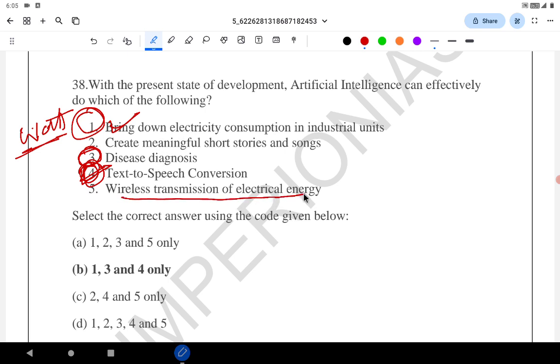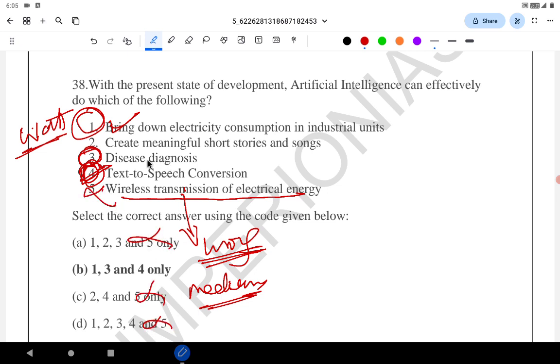Wireless transmission of electrical energy. See, this sounds wrong with the basic awareness. 5 has to be wrong. There is no wireless transmission of electrical energy. To transfer electrical energy, it requires a medium. It cannot transfer through air or the vacuum. So there is no wireless transmission of electrical energy. So 5 is wrong.